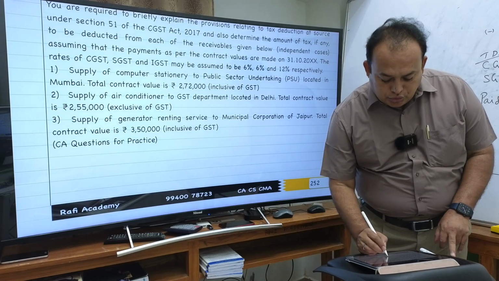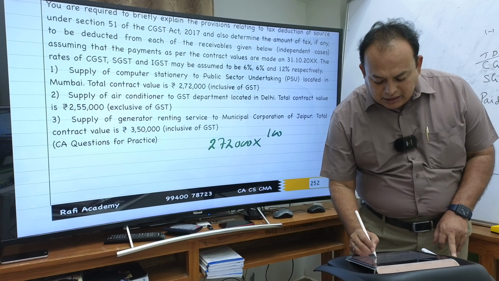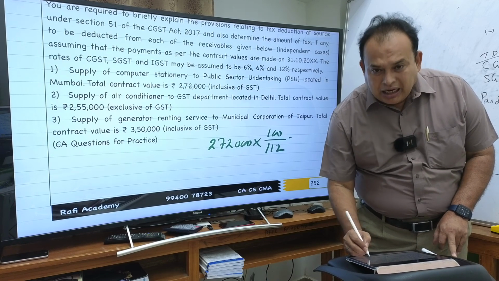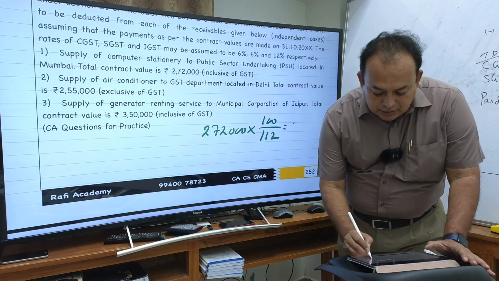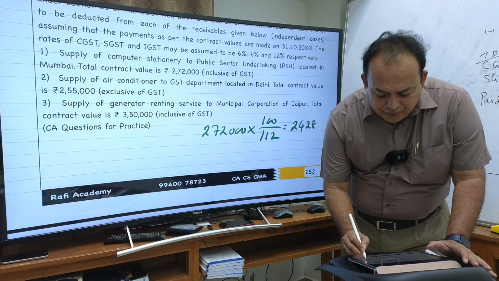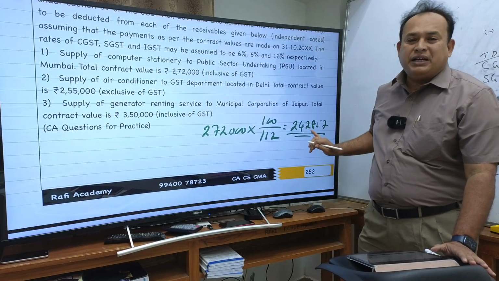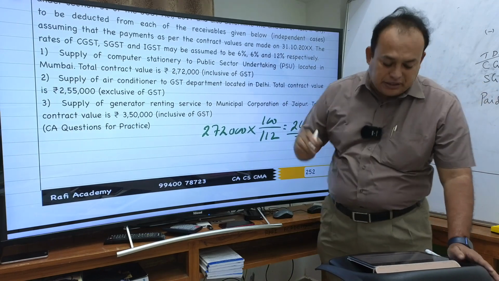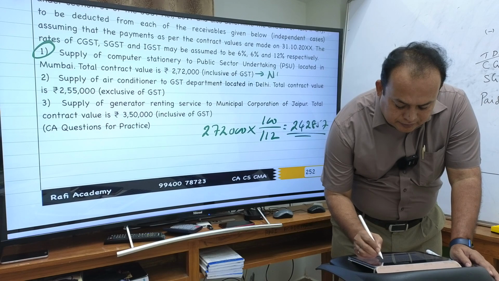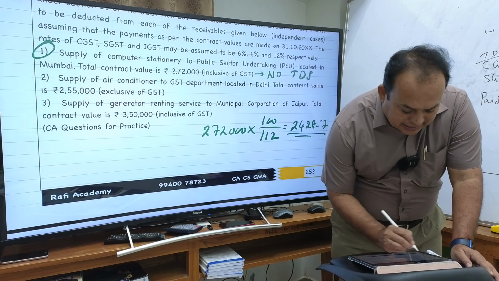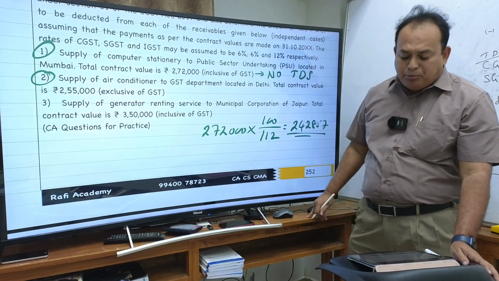Here 2 lakh 72,000, multiply by 100 by 112. How much value comes? 2 lakh 42,857, which is less than 2.5 lakhs. Resultantly, in the first case, no TDS.